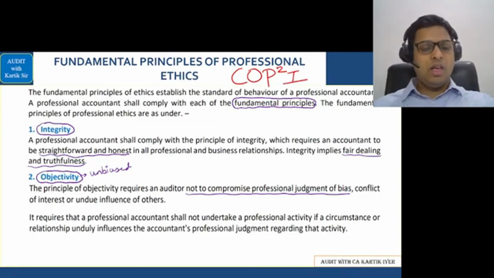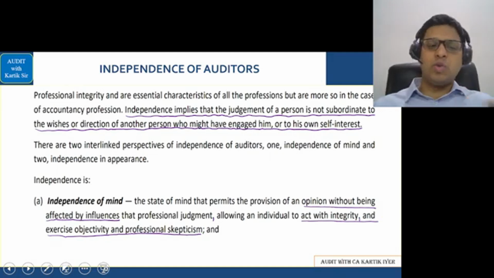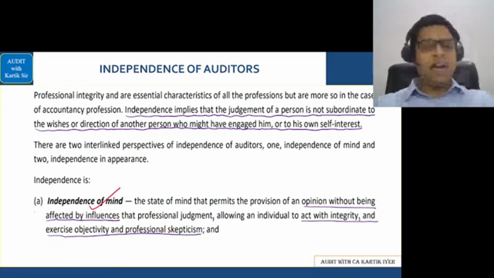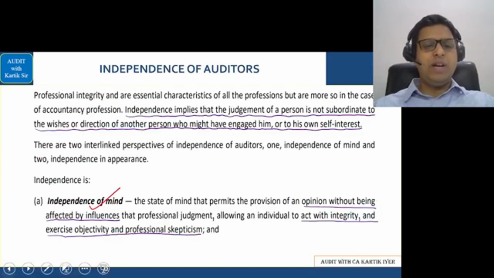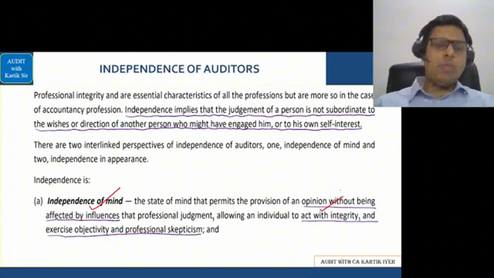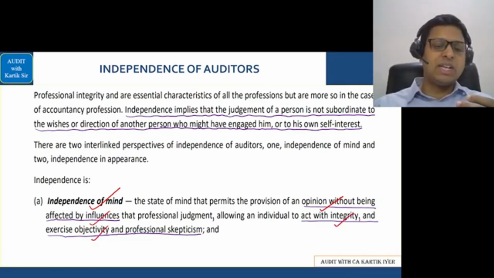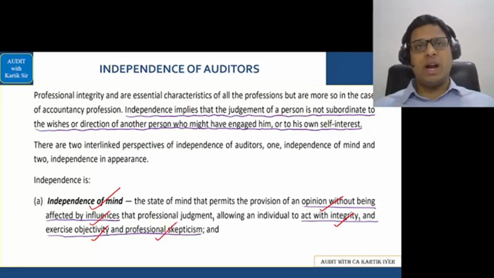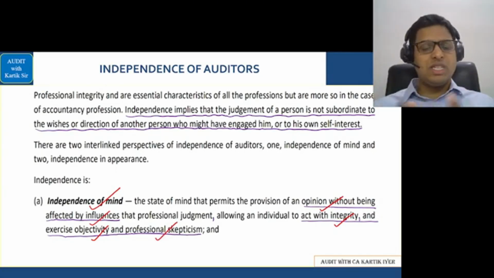Okay. After that, we have the next area called independence, which you can see here. Independence is of two types: independence of mind, and of course, we have something called independence of appearance. Now, independence of mind is nothing but giving an opinion as an auditor without being affected by influences of others. You should act with integrity, objectivity, that is an unbiased approach, and you should have professional skepticism, that is a questioning mind, alert to situations, critical assessment of evidence. All these things should be there.